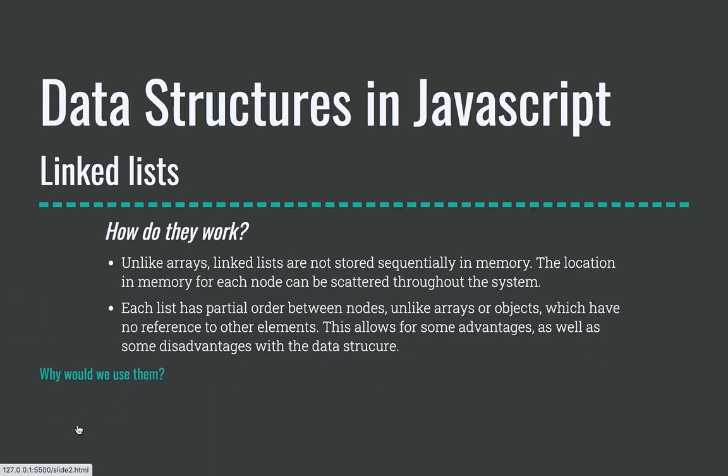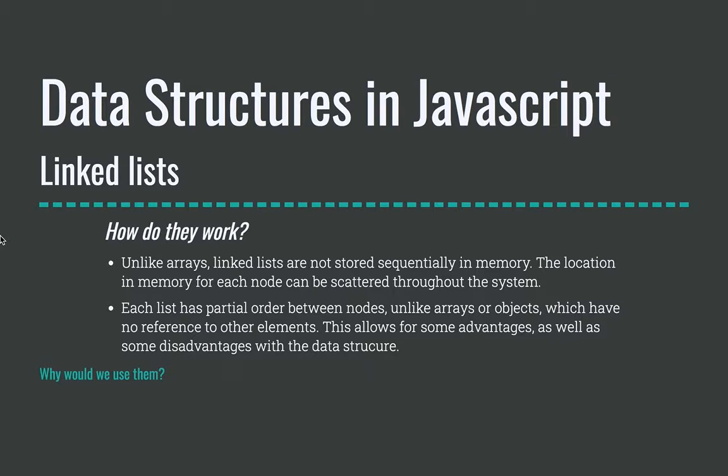So how do they work? Unlike arrays, linked lists are not stored sequentially in memory. If you think back to our array section, arrays are stored contiguously, sequentially in memory, meaning that their space on the storage unit is close to each other. The location in memory for each node of a linked list can be scattered throughout the system.